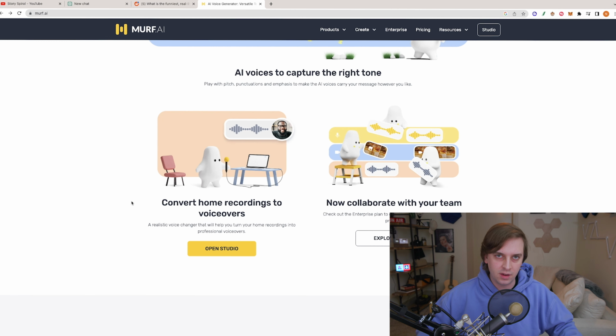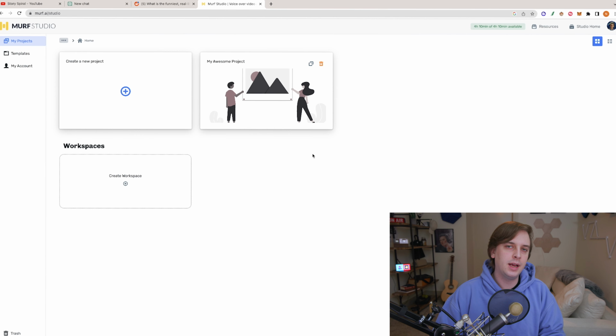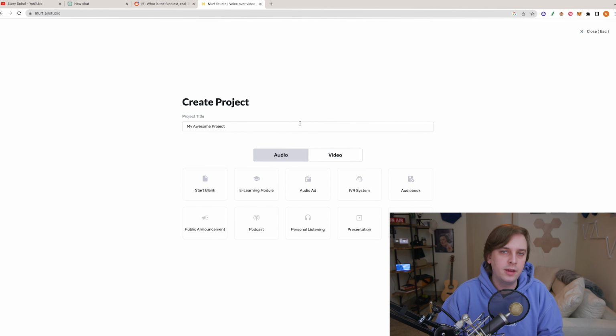And if you really wanted to make it sound natural, you could use Murf.ai to convert your home recordings into professional voiceovers. So you could record yourself telling the story first and then modify it using AI to make it sound more professional. So Murf.ai has both free and premium features, but once you're signed in, you can go over to your projects and create a new project.